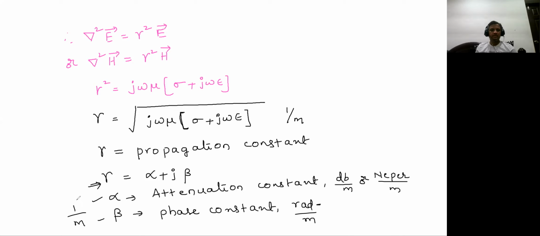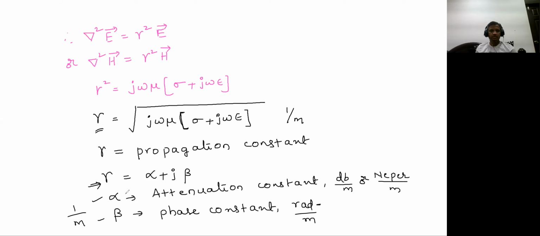Okay, so that's it about the electromagnetic wave equations in conducting medium. We have also derived the most important expression for gamma, which we are going to use in finding alpha and beta, which are the characteristics of the electromagnetic waves in free space and perfect dielectric materials.